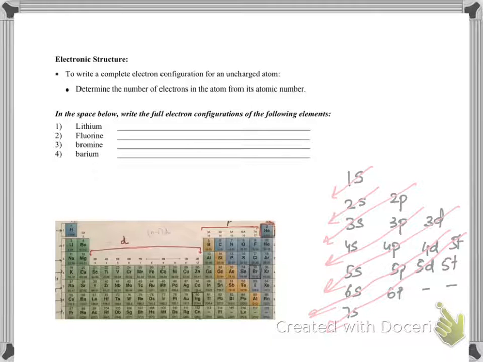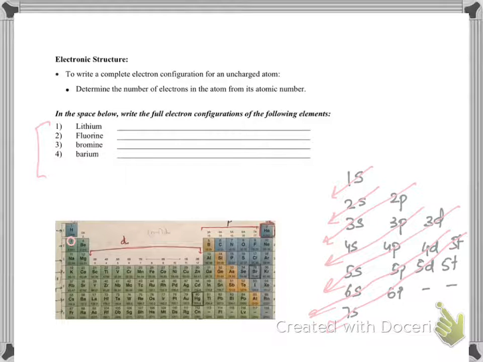All right, so let's do some examples. We're going to write down the electronic configurations for these four elements. The first one is lithium. You need to know the atomic number of lithium, which is 3.